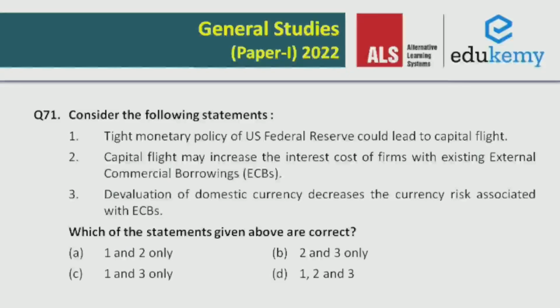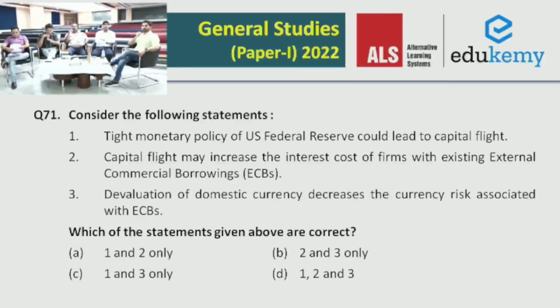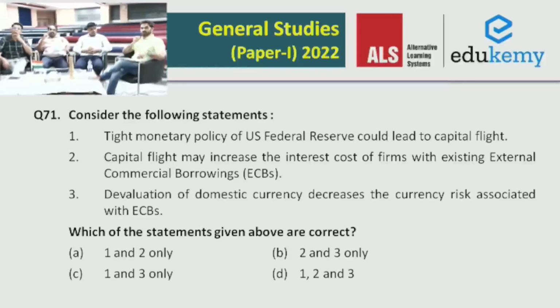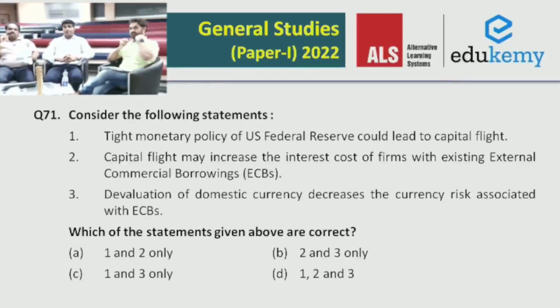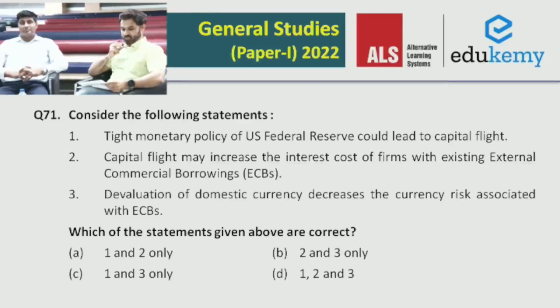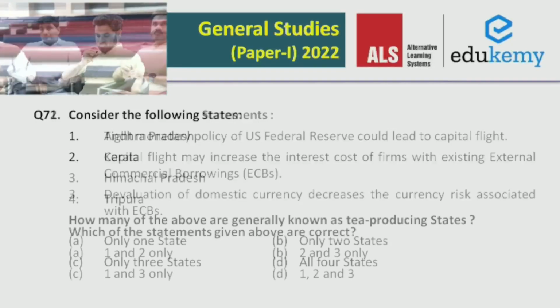So the first statement and the second statement are also correct, because again the situation that arises makes it even more adverse for those firms because of the increase in the interest cost. So the first and second statements are correct, and the third one, devaluation of domestic currency, will rather increase the currency risk rather than decreasing it. So the answer will be A for this. Yeah, 1 and 2. Answer is A. Next question.